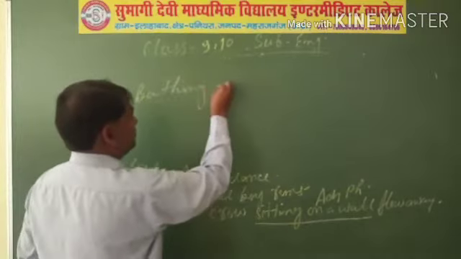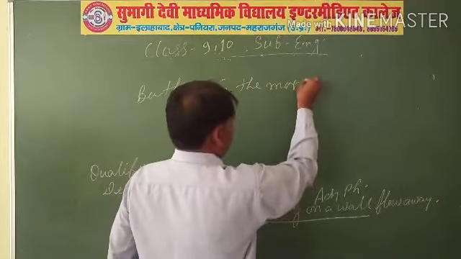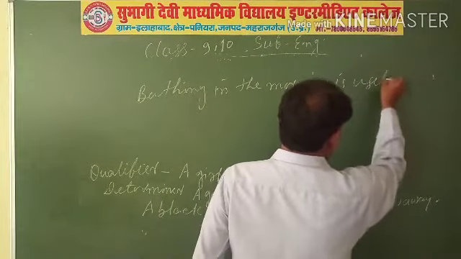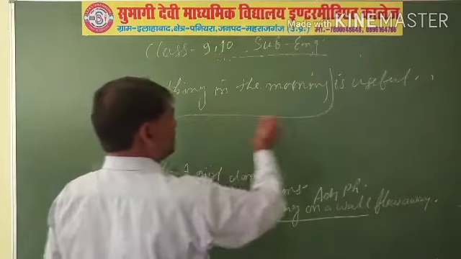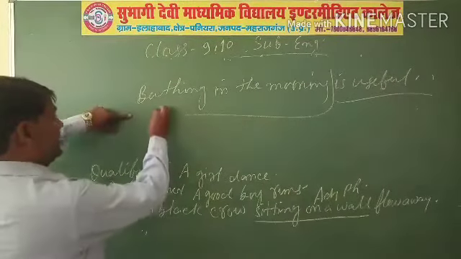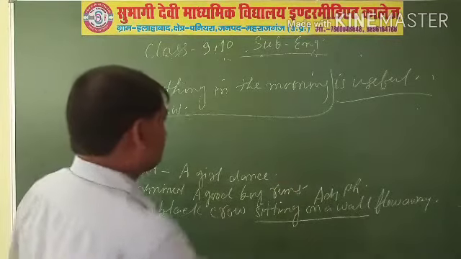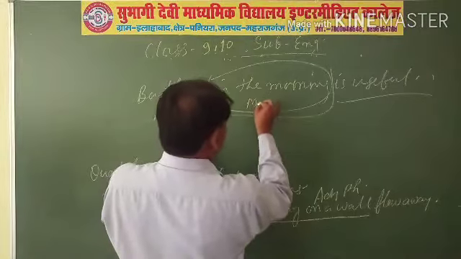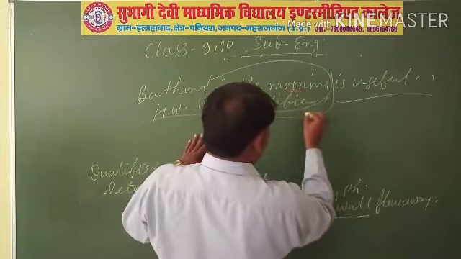Now after that, bathing in the morning is useful. Here this is the subject part and this is the predicate part. Here bathing is the head word, a gerund. In the morning is called the modifier object.